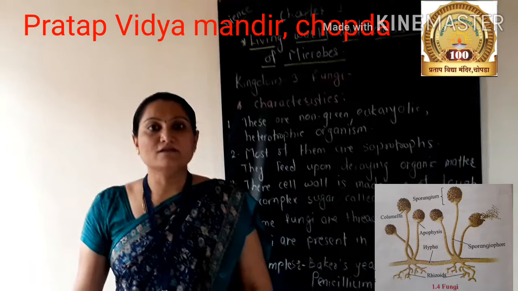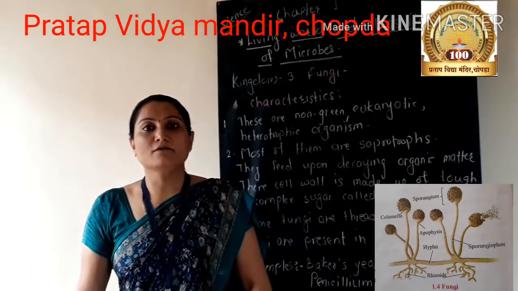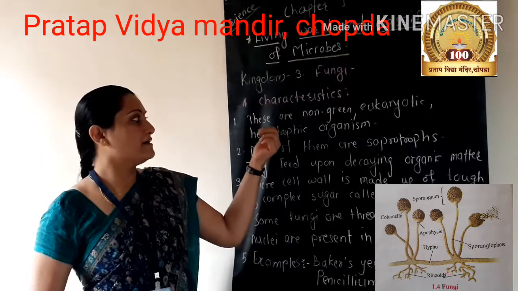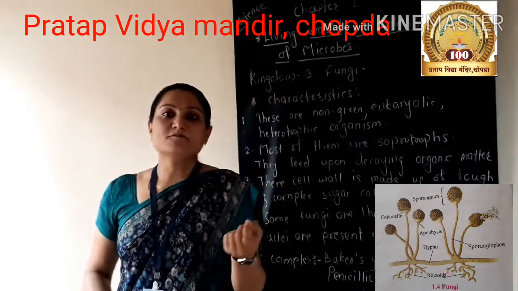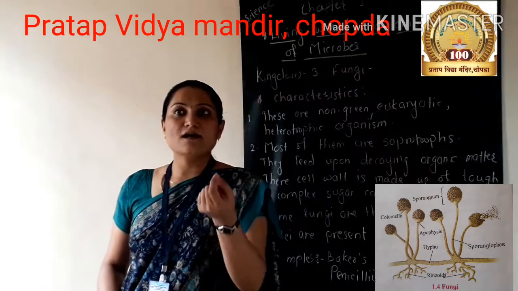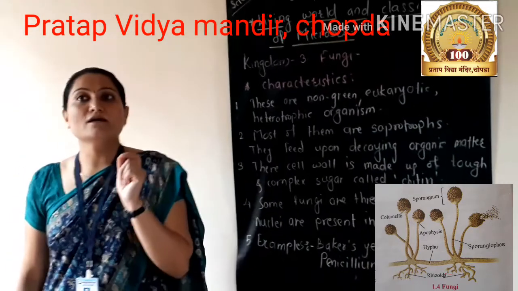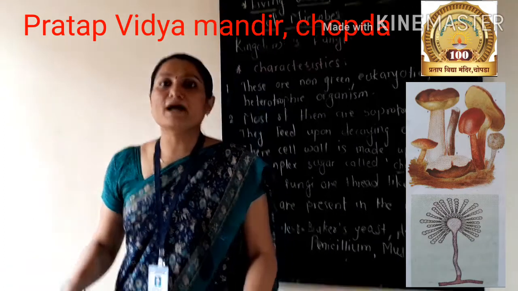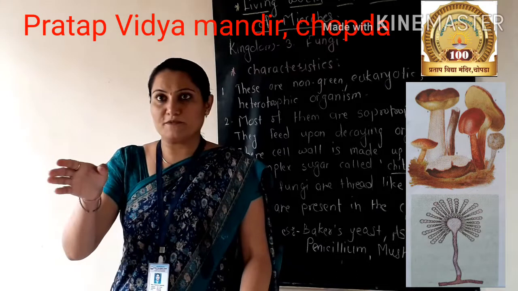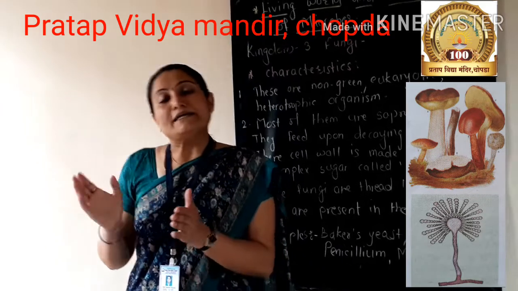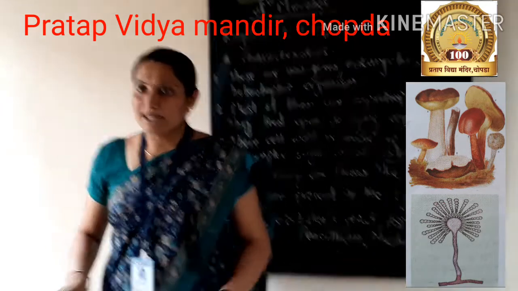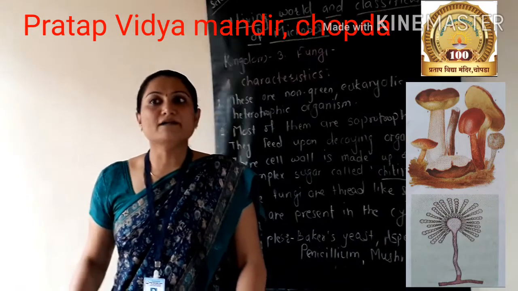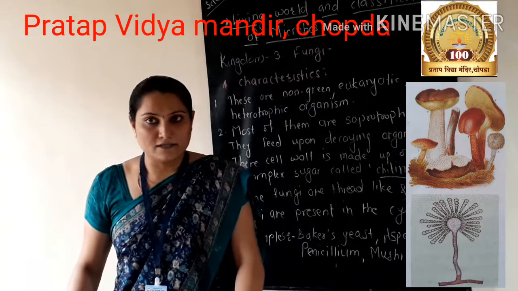They are found on a moist piece of bread or bakery. Then first of all we see here the characteristics. First characteristic is these are non-green eukaryotic heterotrophic organisms. Second, most of them are saprotrophs, so they feed upon decaying organic matter. Third characteristic is their cell wall is made up of a tough and complex sugar called chitin.